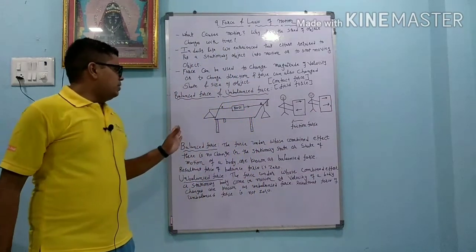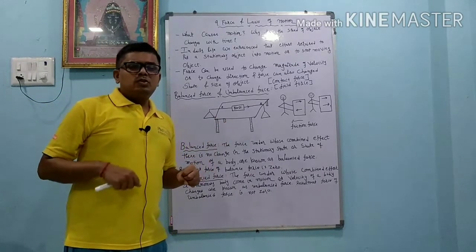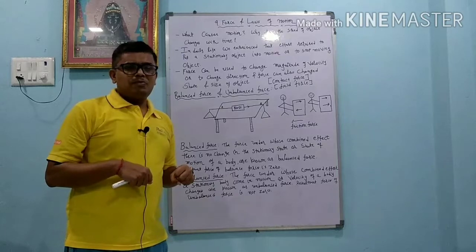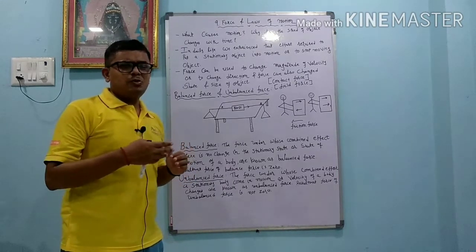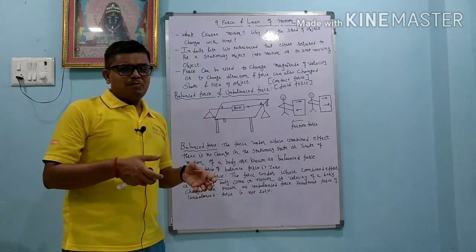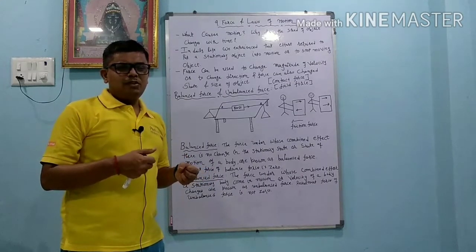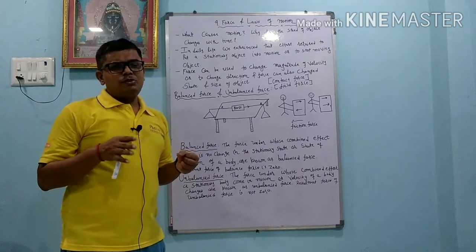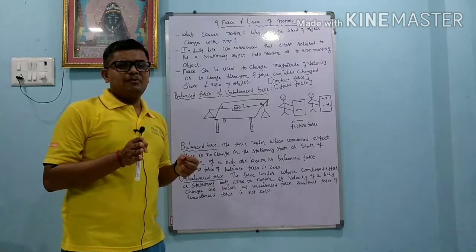From this activity, and there is one more activity: when we want a cycle to come into motion, what do we do? We pedal it, so it goes from stationary to motion, which is unbalanced force. When we want the cycle to stop while it is in motion, we apply the brake, so it is also an example of unbalanced force. Suppose the cycle is moving with constant speed or constant velocity, then we can say that balanced force acts on it.